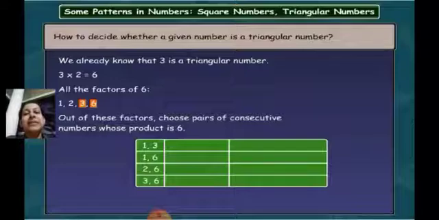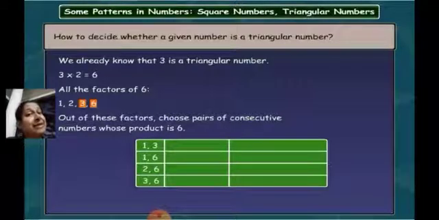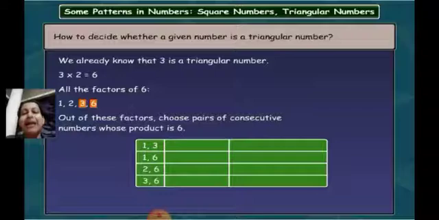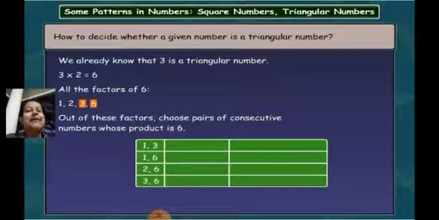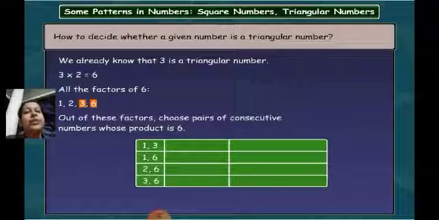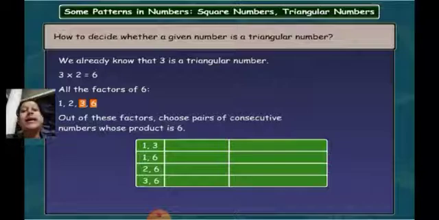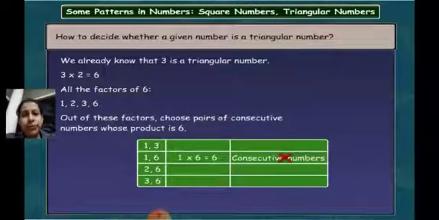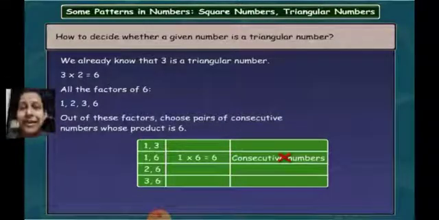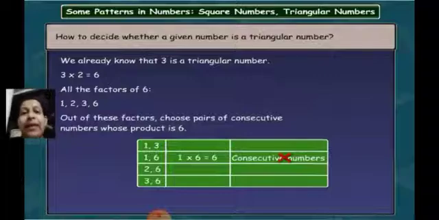1 multiplied by 6 is equal to 6. Here you are getting answer 6. Correct? But are they consecutive? No, they are not consecutive. Then 2 multiplied by 6 is equal to 12, and 3 multiplied by 6 is equal to 18. So out of these, only 1 multiplied by 6 gives the answer equal to 6. But they are not consecutive numbers. Correct? So from these we cannot say anything.